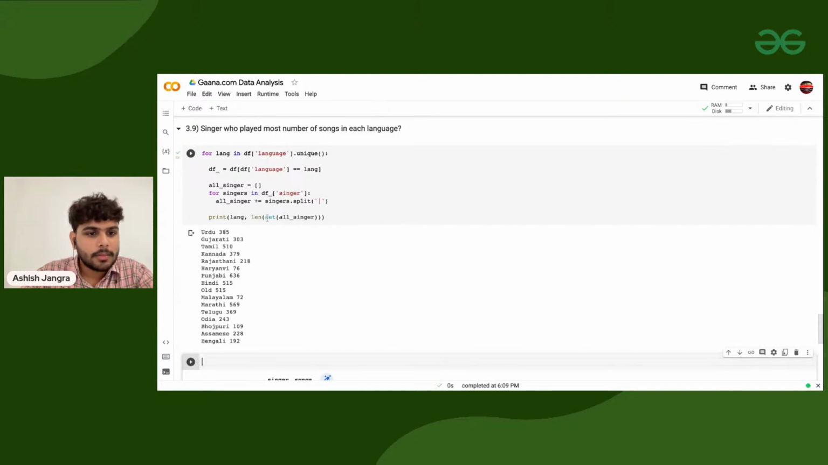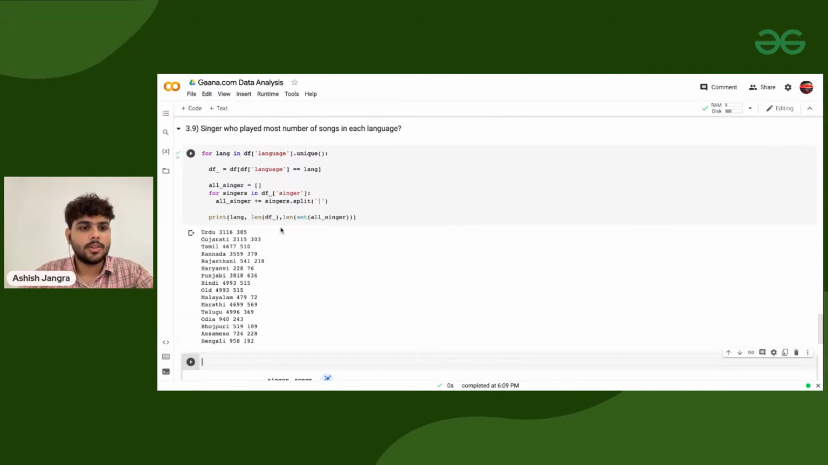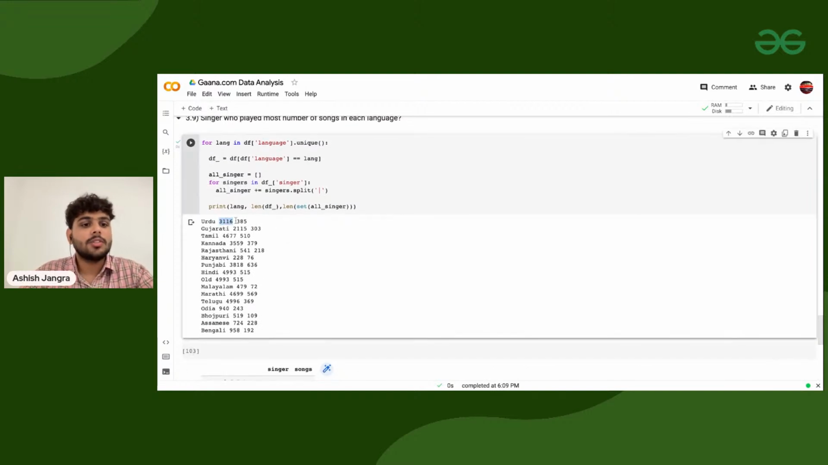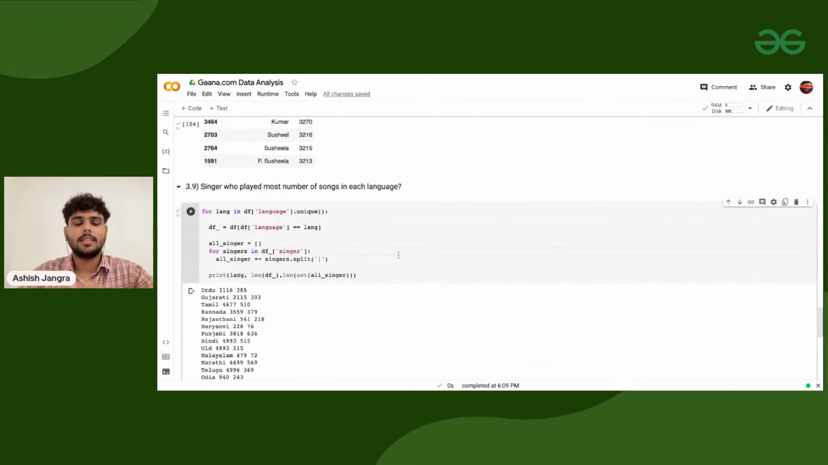Now if I print this as well as the language and execute it, it will take some time. Here you can see there are 385 singers in Urdu, 303 singers in Gujarati, and you can also check the length of df underscore, so you can see 3,160 songs and 385 singers. After that you need to integrate this part into the code, and the task will be done.